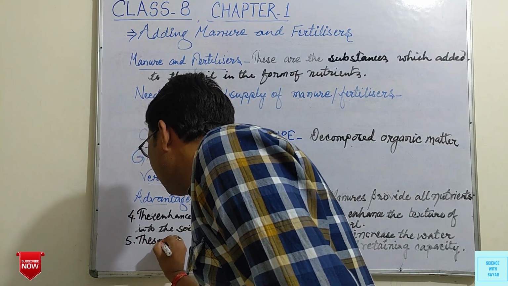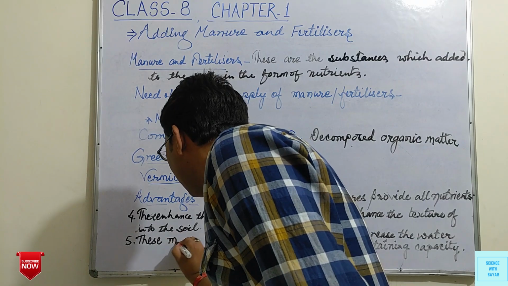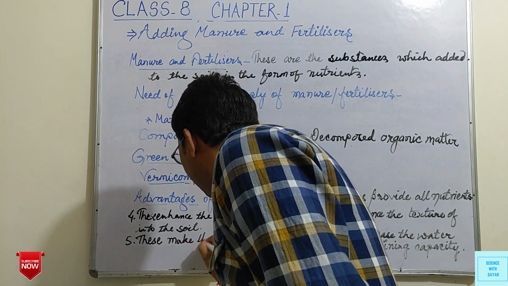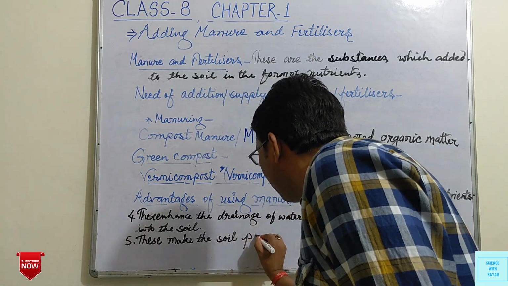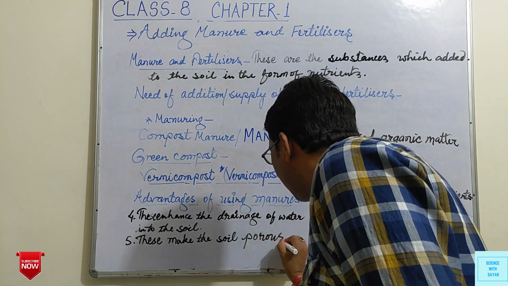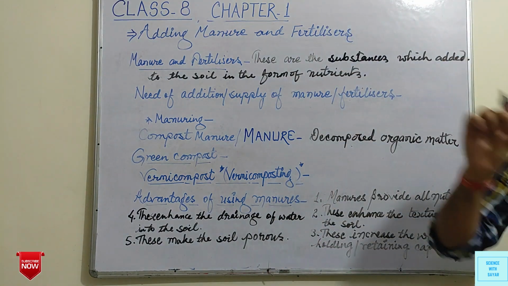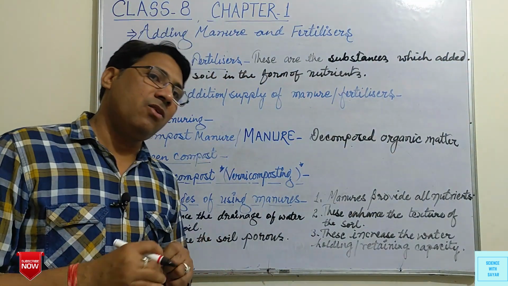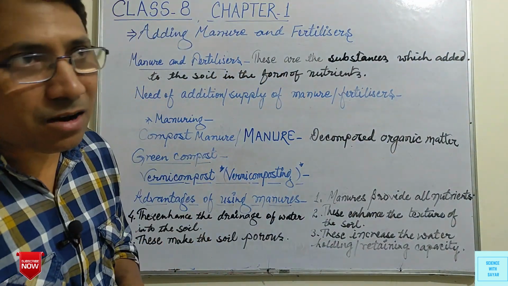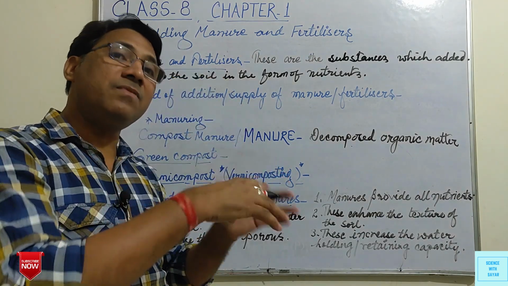Fifth, these, it means manures, these make the soil porous. It means between the particles of soil, these particles of organic matter are there, due to which the soil becomes porous.